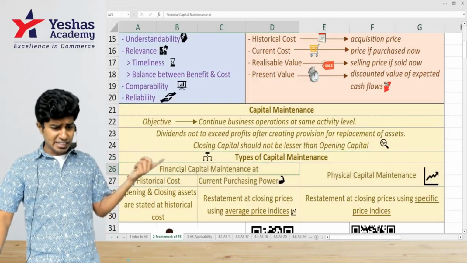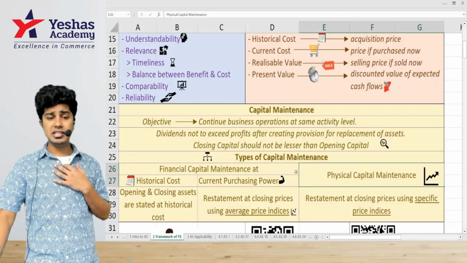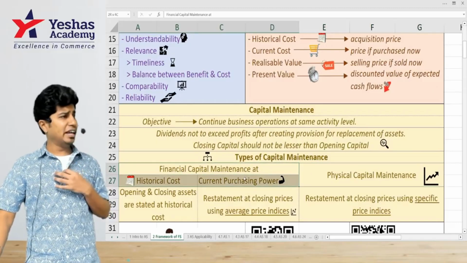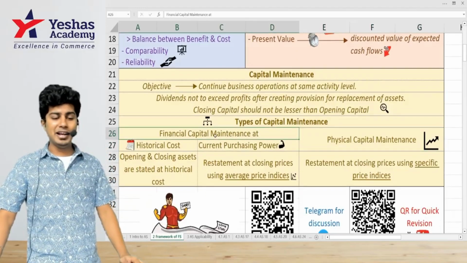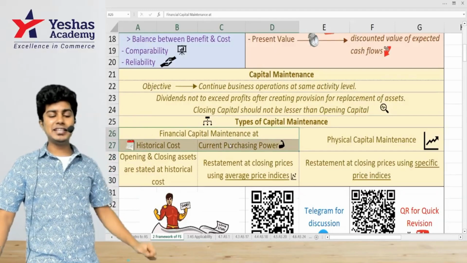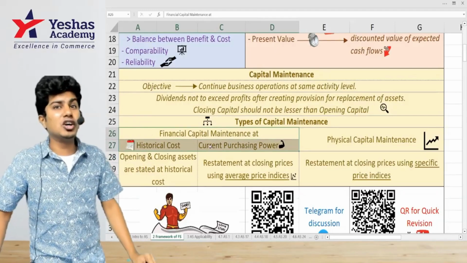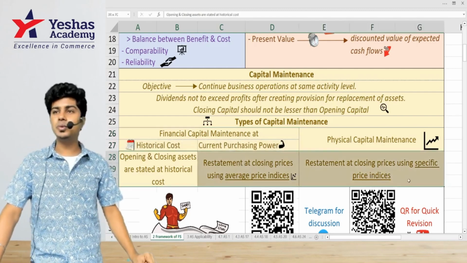There are two types of capital maintenance, or two bases on which we can identify. One, financial capital maintenance. Second one, physical capital maintenance. Under financial capital maintenance, there are two. One, historical cost. Two, current purchase price. I've already explained all these to you.